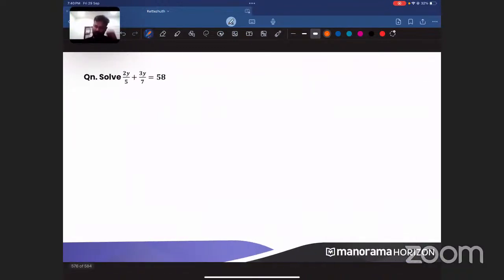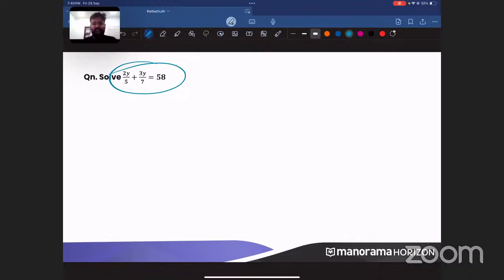Yes. So now you have a question which has a fraction. 2y by 5 plus 3y by 7 is equal to 58. How can you solve this? How will you solve this?